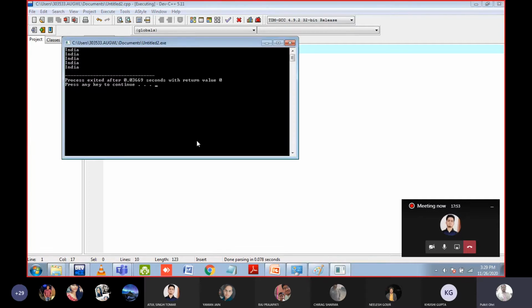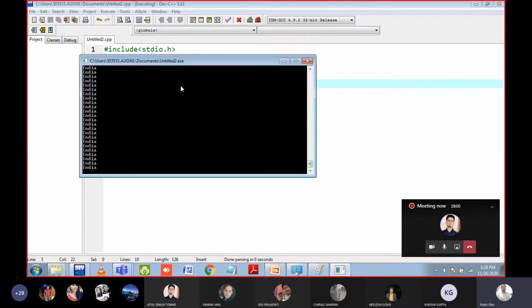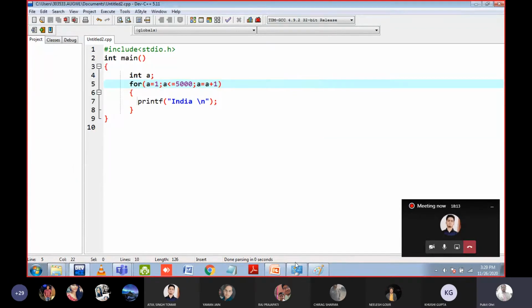Okay, 5 times India is printed. I can even print it 5,000 times. It is printing India 5,000 times. So you can see the advantage of loops. The repetitive task, it is a boon. Yes or no?